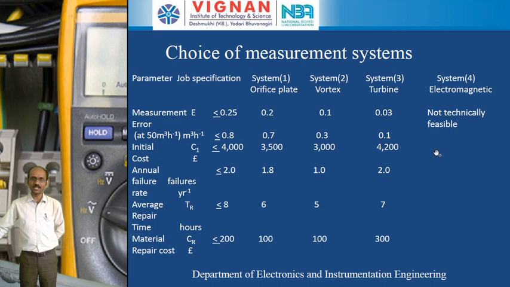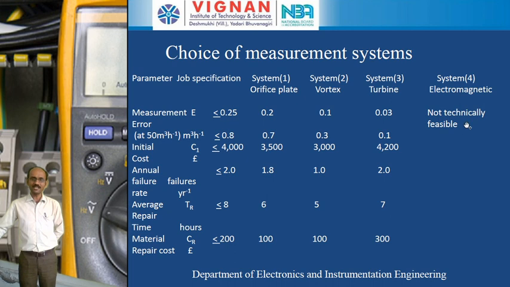If you take the electromagnetic primary sensing element, it is not technically feasible for the measurement of the flow rate of carbon liquids. Because when we use any fluid for the measurement of the flow rate by using an electromagnetic primary sensing element, that particular fluid should be conductive. In this case, our fluid is non-conductive. So we cannot use this non-conductive fluid with the electromagnetic primary sensing element.